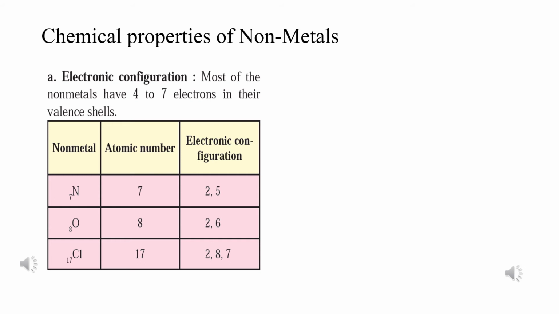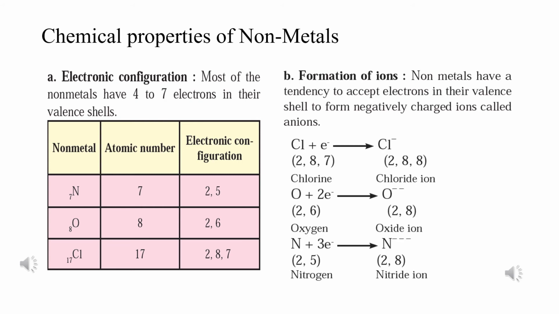Here we can see that they have a tendency of taking an electron to become a stable atom, and since they take in electrons, they get negatively charged. They are taking more electrons, meaning negative charge, and therefore they form negatively charged ions known as anions, which we will see in the next chemical property of non-metals. So the second one is formation of ions. Non-metals have a tendency to accept electrons in their valence shell to form negatively charged ions called anions.